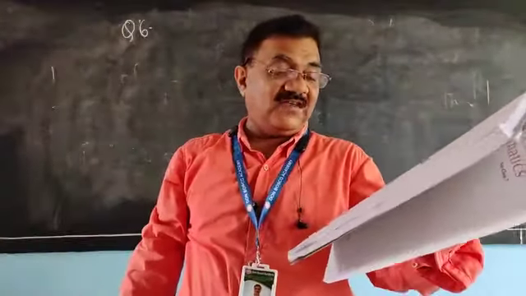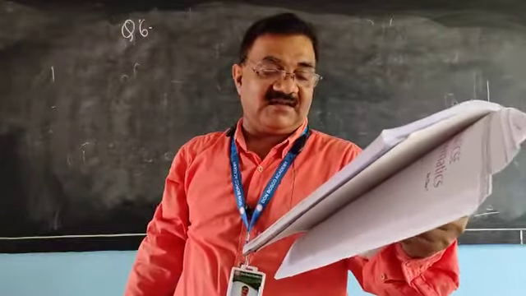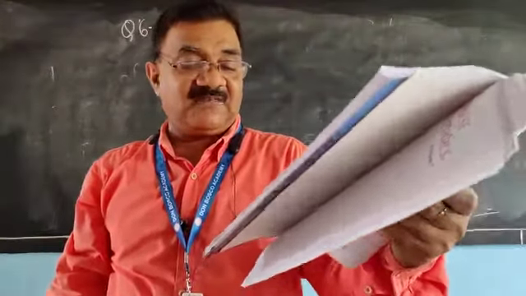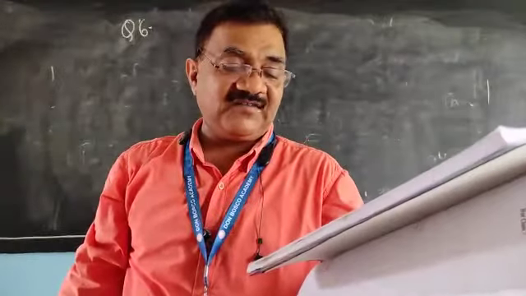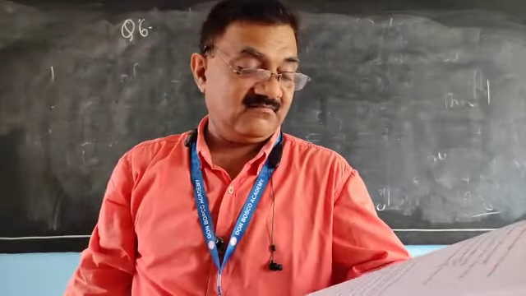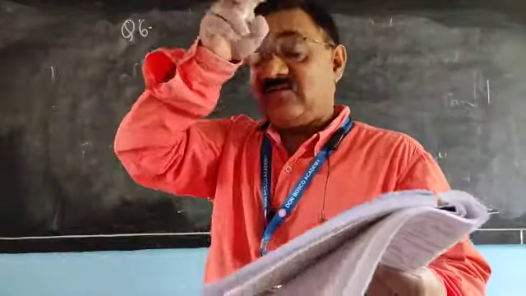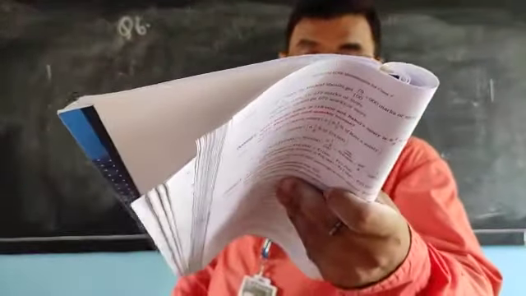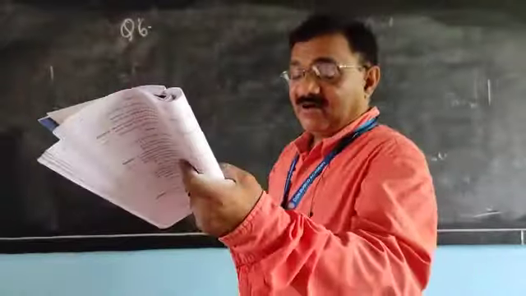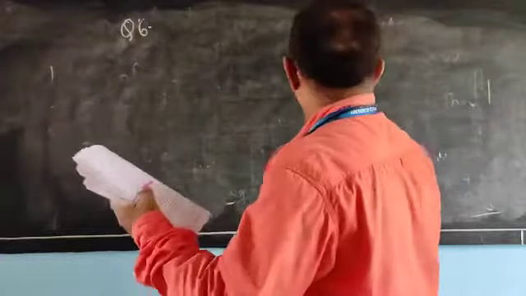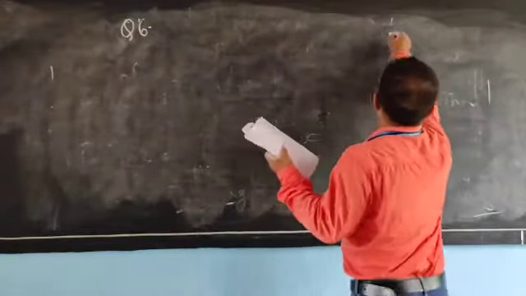Suresh spent rupees 560 in the market. If the money he spent was 40% of the money he had, how much money did he have? Try to understand the question. Suresh spent rupees 560 in the market.